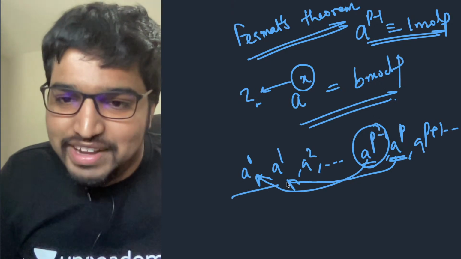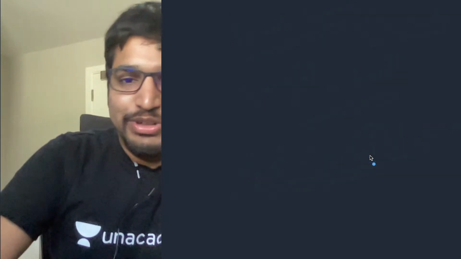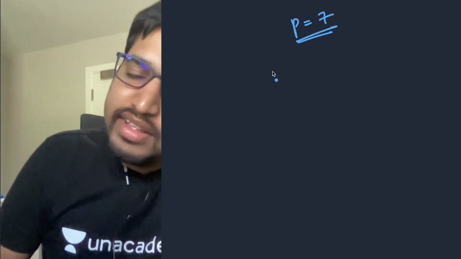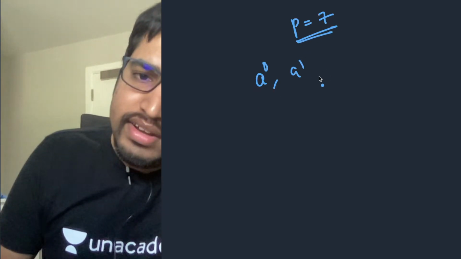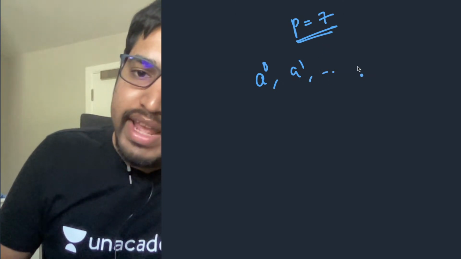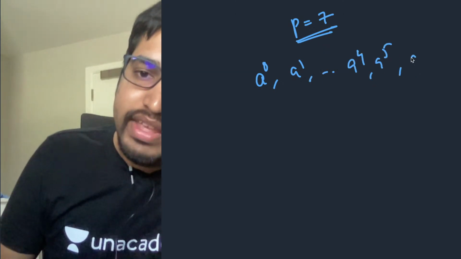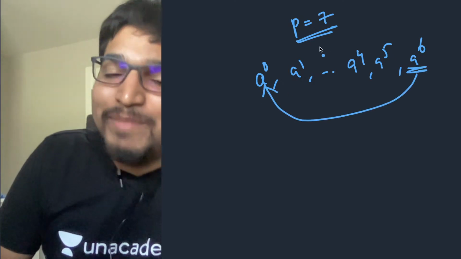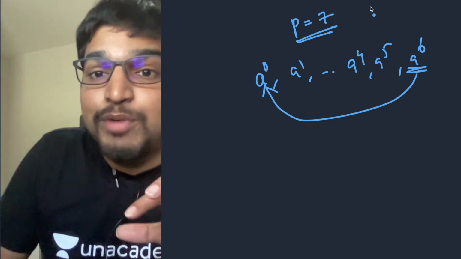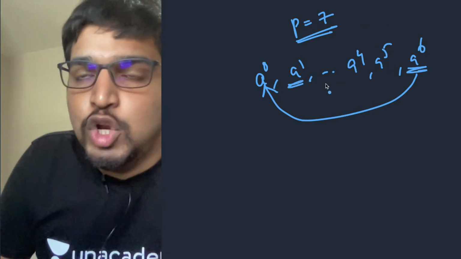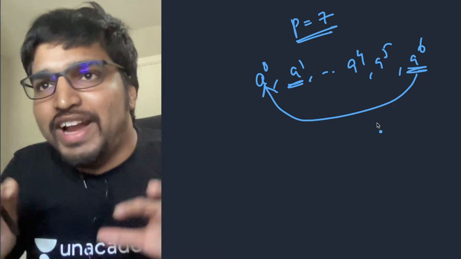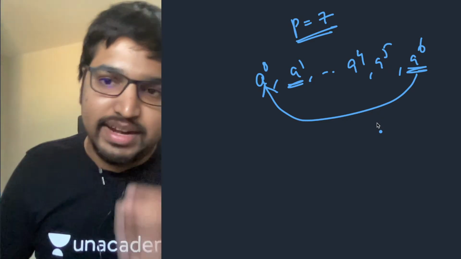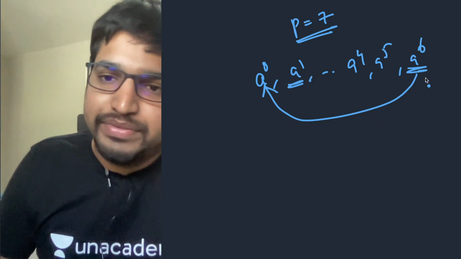So things are repeating here, right? For example, if P is 7, we take A power 0, A power 1, and so on, A power 4, A power 5, A power 6. We know that A power 6 is again 1, because A power P minus 1. I'm taking the remainders modulo P, by the way. I'm not writing modulo P because it's going to get congested, and so it's easy to understand.